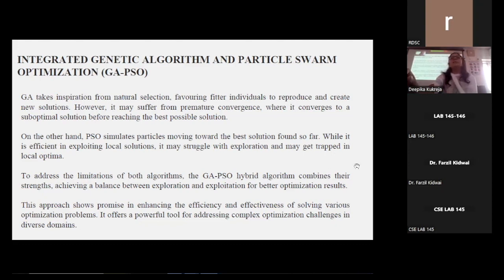Meanwhile, the PSO component exploits the best solutions generated by the GA component, improving its convergence speed. This approach shows promise in enhancing the efficiency and effectiveness of solving various optimization problems. It offers a powerful tool for addressing complex optimization challenges in diverse domains.